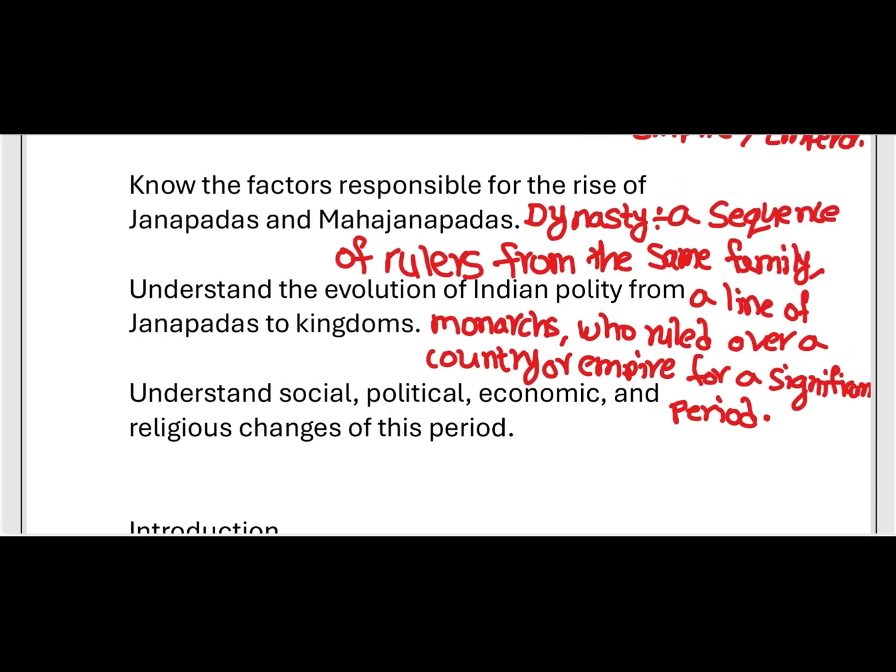First, what are the factors responsible for the rise of Janapadas and Mahajanapadas? After that, how the Indian polity has evolved from Janapadas to kingdoms, and how the social structure, political conditions, economic life and religious changes of this period were. These are the things we are going to discuss in this chapter.